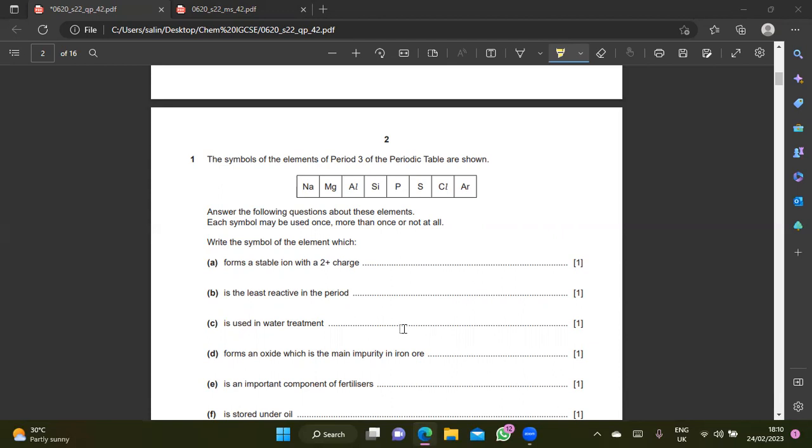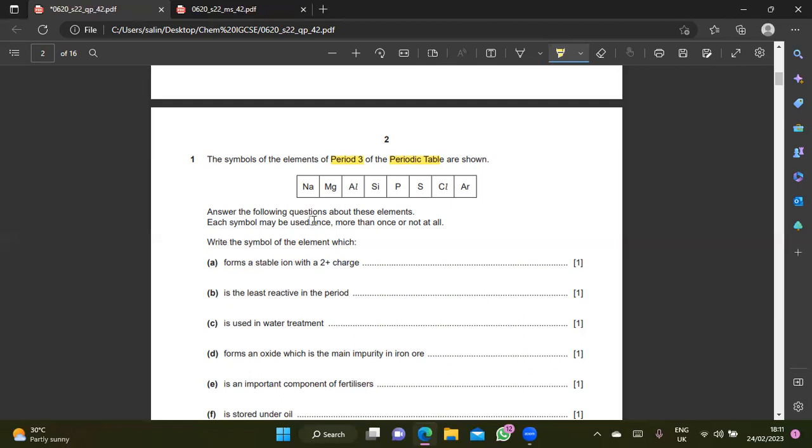So I assume everybody knows their periodic table by now. Let's test you. It doesn't matter if you got it wrong or correct. The symbols of the elements of period 3 of the periodic table are shown: sodium, magnesium, aluminium, silicon, phosphorus, sulfur, chlorine, argon. At this stage, you should be able to identify your element with the symbol. That is the skill. I'm sure you don't have to memorize it because the periodic table is given in the exam. No need to memorize, but it's good if you know, yeah?